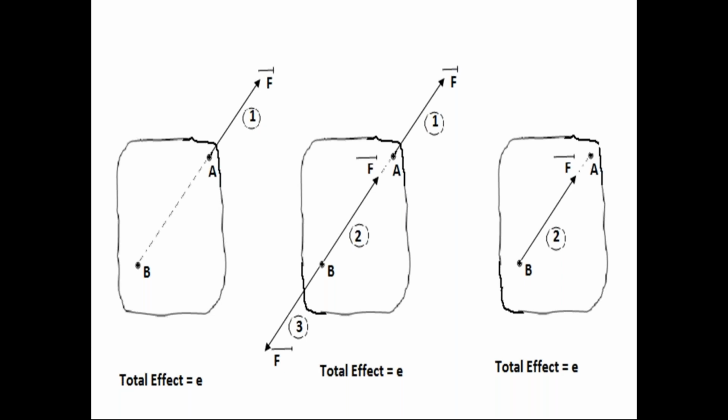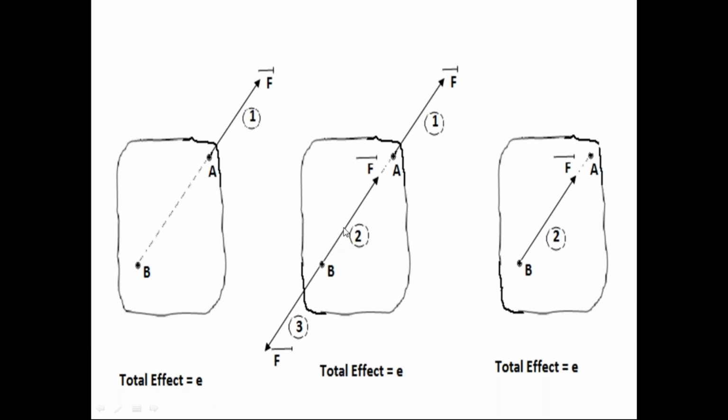So at point B in the second diagram, we apply the second force and third force on the rigid body. These two forces are collinear, opposite in direction, equal in magnitude, so the force system is in the equilibrium condition. Since they are in equilibrium, there is no change in the effect on the rigid body. The body has the same effect as in the first diagram.